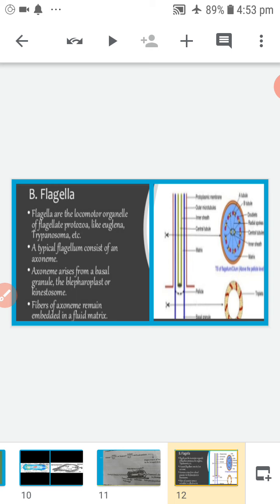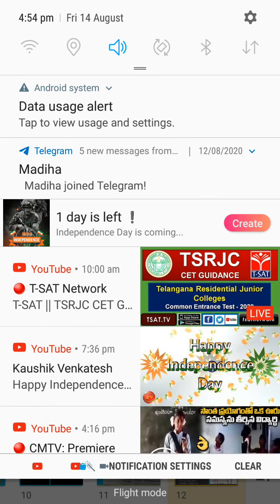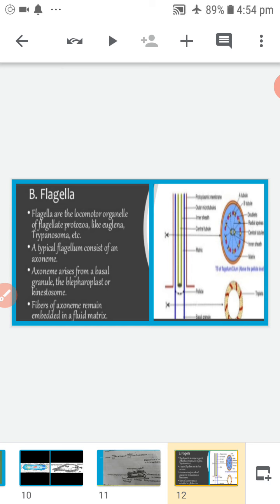What is flagella? The long whip-like locomotor organelles are called flagella. They may be 1 or 2 or more in number. The number of flagella is 1 in Trypanosoma, 2 in Euglena, 4 in Trichomonas, 4 pairs in Giardia and many in Trichonympha.